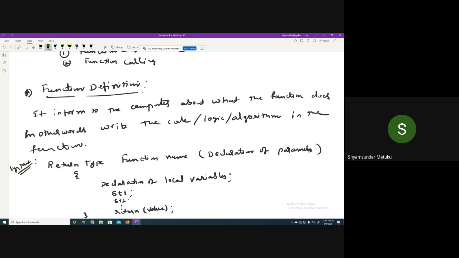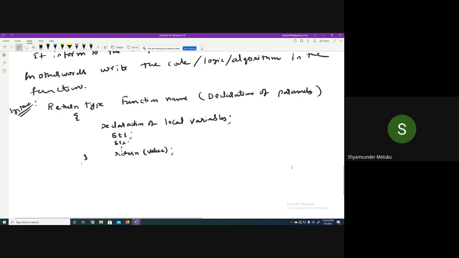Is it clear to all of you how a function definition is going to look? It must have a return type. In our example case, I used int. The function name I have used is max. Declaration of parameters, I used int x, comma, int y. Declaration of local variables, in my previous example it was not needed, so I did not do it. Then coming to the statements, if x is greater than y, return the value which is x, or else, return y.